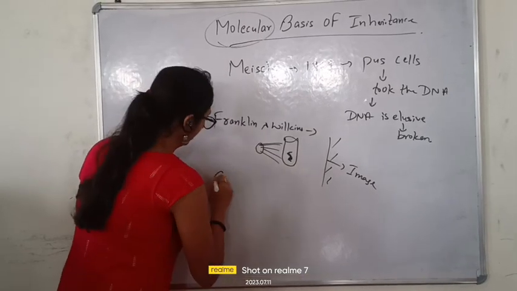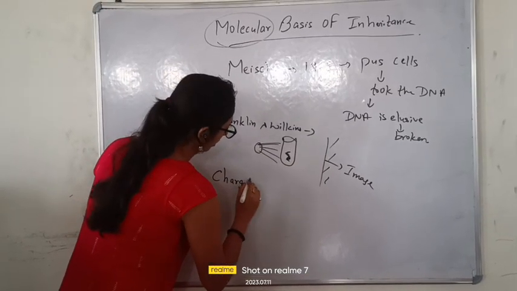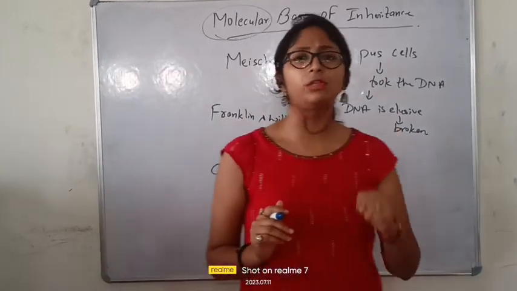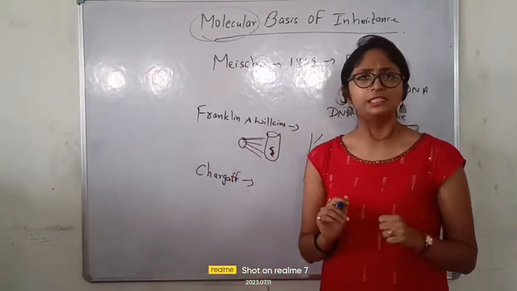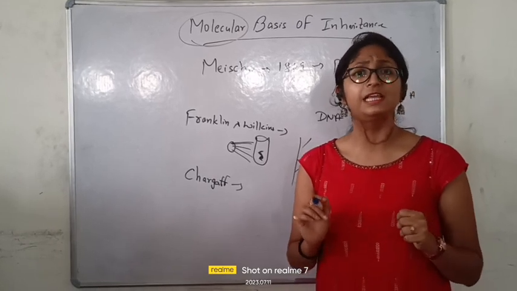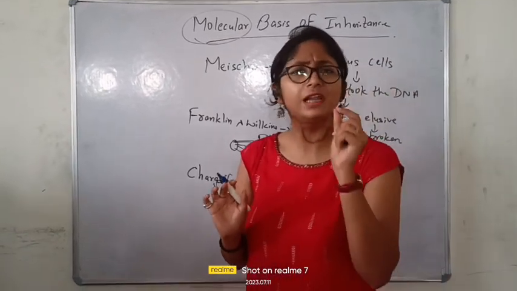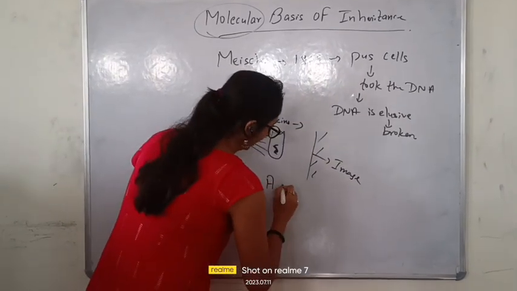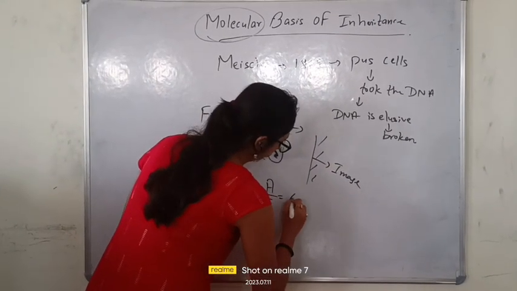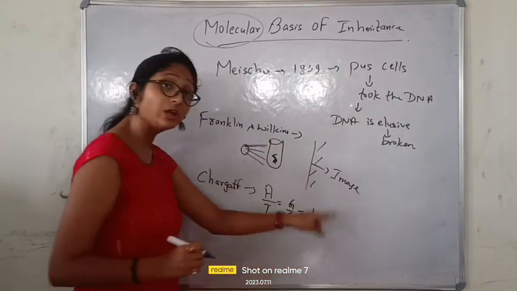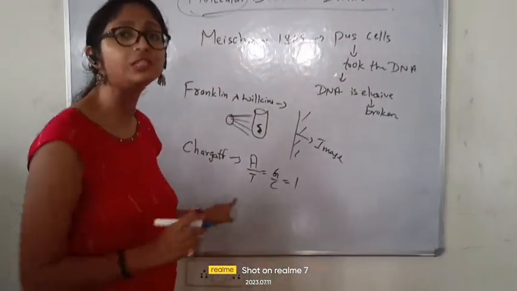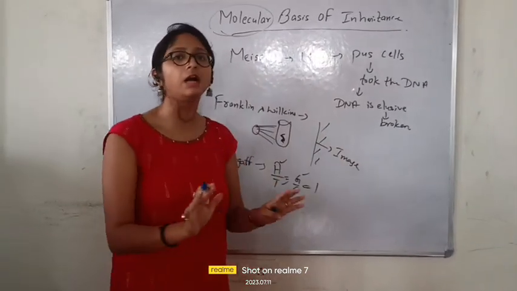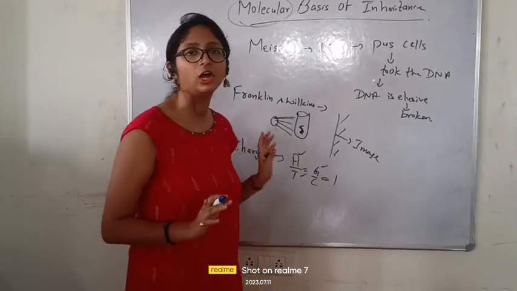After Franklin and Wilkins, there was a person called Chargaff. What did Chargaff say? He said that whether he found the plant cell, the animal cell, or the bacterial cell, the DNA is somehow the same. There is something which is the same in each and everything. He told about A by T equal to G by C equal to 1. What is this formula? We will come afterwards. Let me just tell you the story. What are A, T, G, C? We will come into this part. Fine. This is Chargaff's rule.